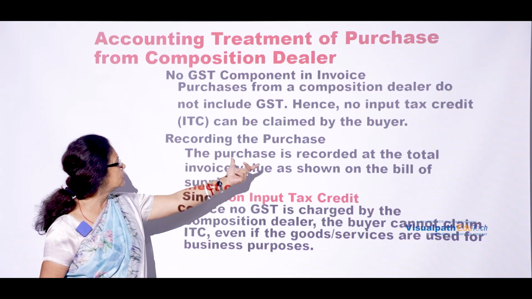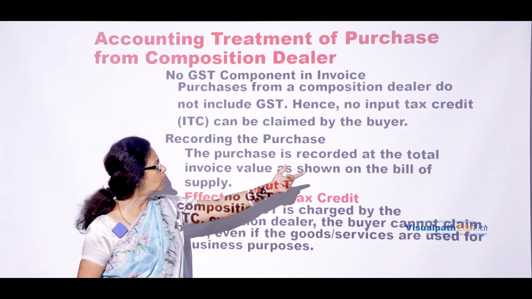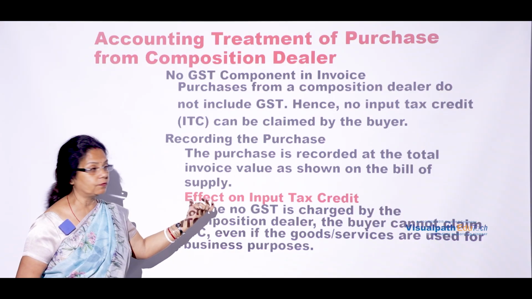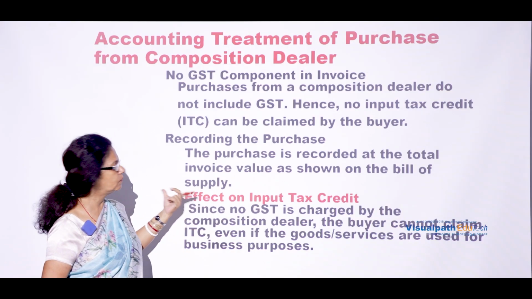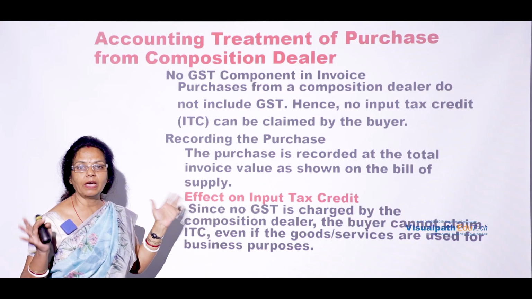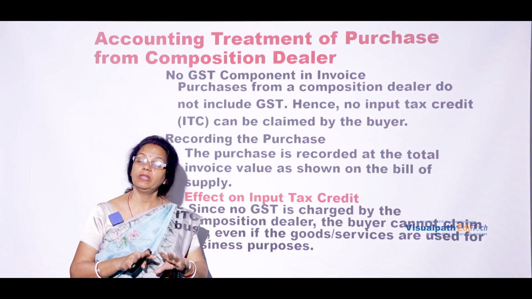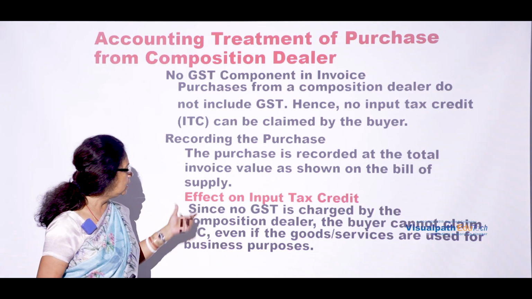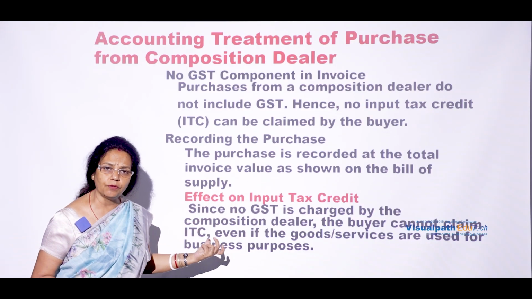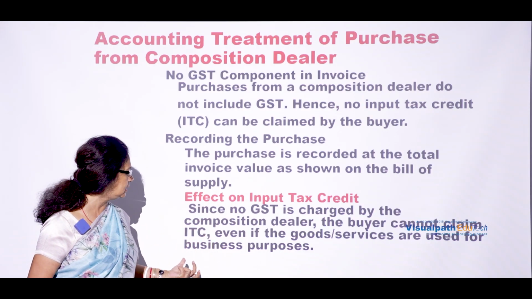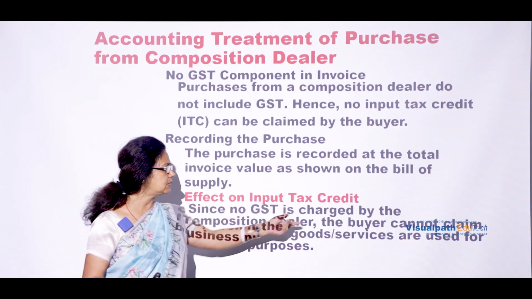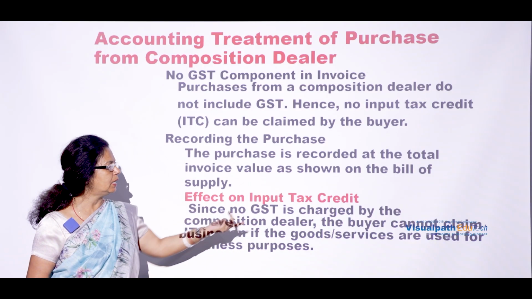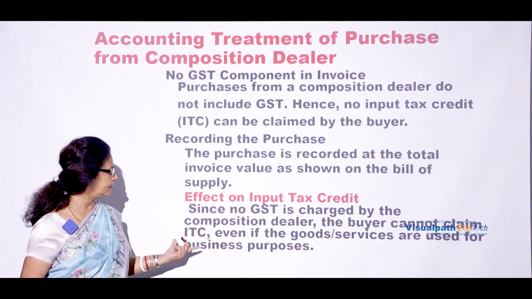Secondly, recording the purchases. The purchase is recorded at the total invoice value as shown on the bill of supply. The total value of the purchase is calculated without GST. No GST is recorded here. Effect on input tax credit: since no GST is charged by the composition dealer, the buyer cannot claim ITC.